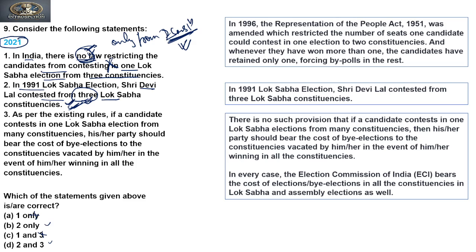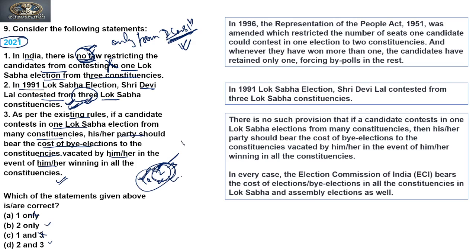Right now, as per the existing rules, if a candidate contests in one Lok Sabha election from many constituencies, his or her party should bear the cost of by-elections to the constituencies vacated by him or her in the event of winning in all the constituencies. So suppose the candidate has contested from two constituencies and won both. He will have to vacate one of the seats, because a person cannot be a representative of more than one constituency. So one of the constituencies he has to vacate.